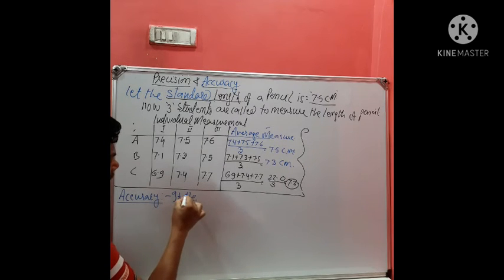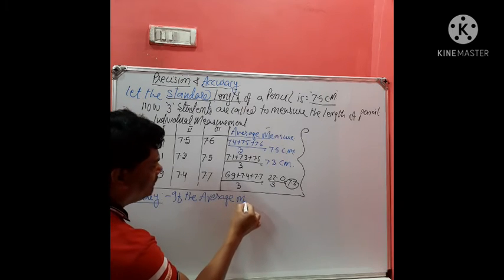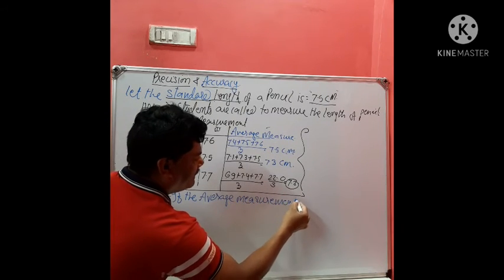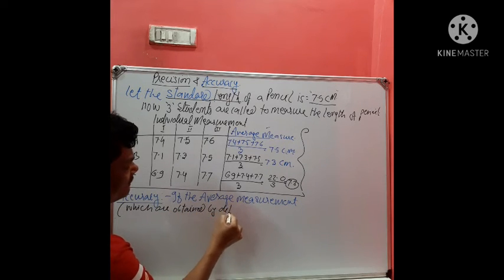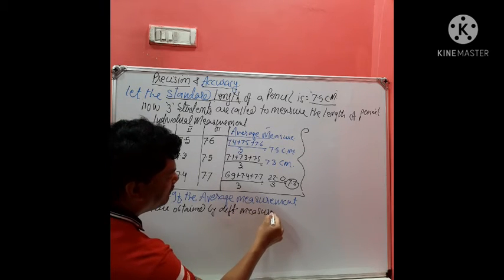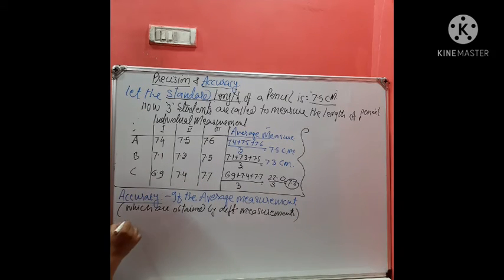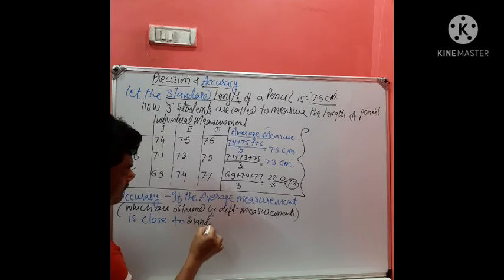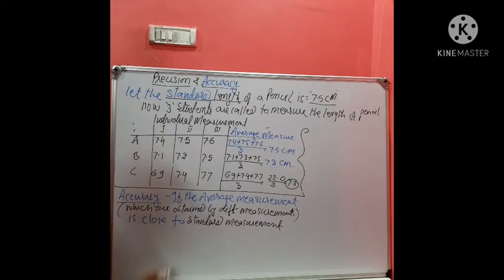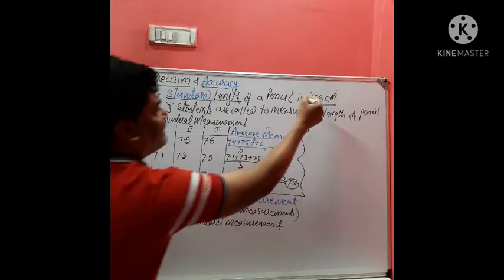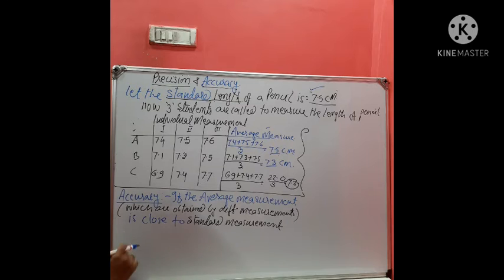If the average measurement, which is obtained by different measurements, is close to the standard measurement, that means we have to compare this average measurement with the standard measurement given by the scientist, it is known as accuracy.